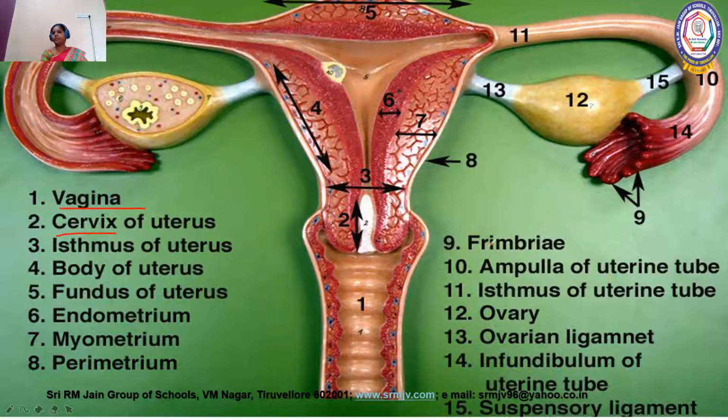So, fimbriae. Actually it is fimbriae. The fimbriae is the opening of our fallopian tube, which collects the ovum at the time of ovulation. When the ovary releases that ovum, the fimbriae collects it. Then the ampulla: this is the wider part of the fallopian tube, which follows immediately after the fimbriae. And the distal portion of the tube is called the isthmus. And it has the ovary, and this part is called the ovarian ligament.